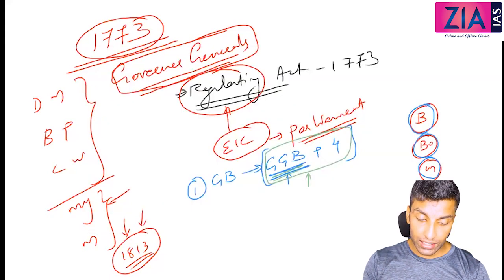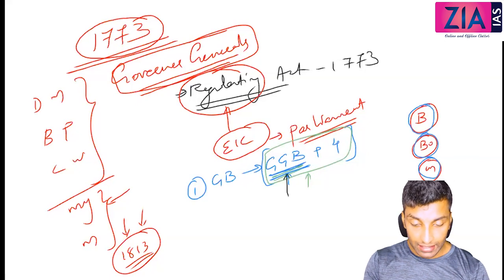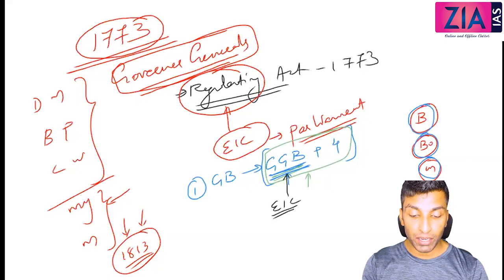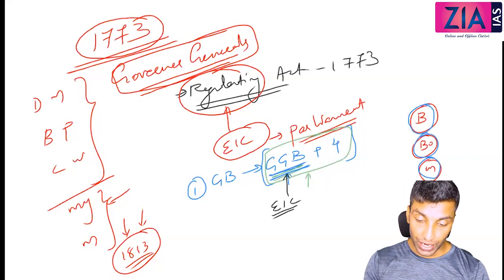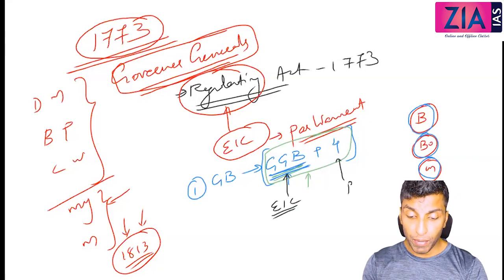Why I am saying restriction is because of the appointment. The Governor General is the head of the company, so he will be appointed by the company. So the East India Company will appoint the Governor General, but these 4 members will be appointed by the Crown, or the Parliament.